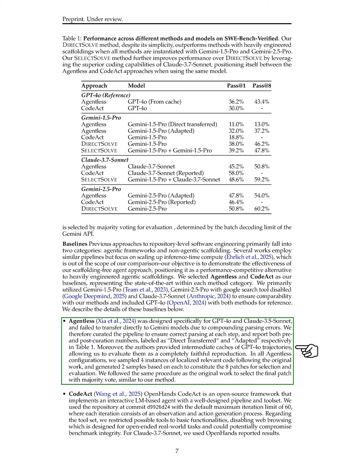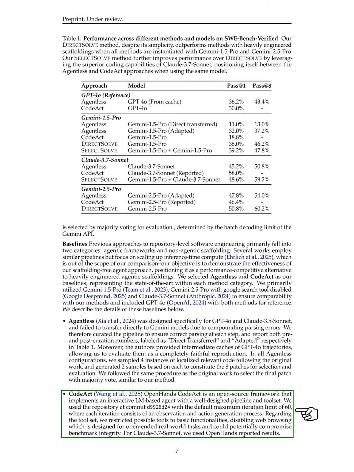Agentless was specifically designed for GPT-4o and CLAUDE 3.5 Sonnet, but it did not transfer well to Gemini models due to parsing errors. We adjusted the pipeline to ensure correct parsing and reported both pre- and post-curation results. We also evaluated intermediate caches of GPT-4o trajectories for accuracy. In all agentless configurations, we sampled 4 instances of relevant code and generated 2 samples from each to create the 8 patches for selection.